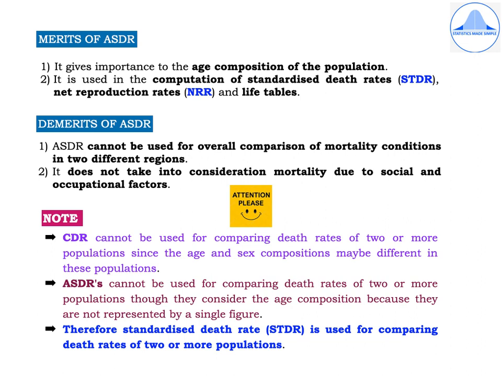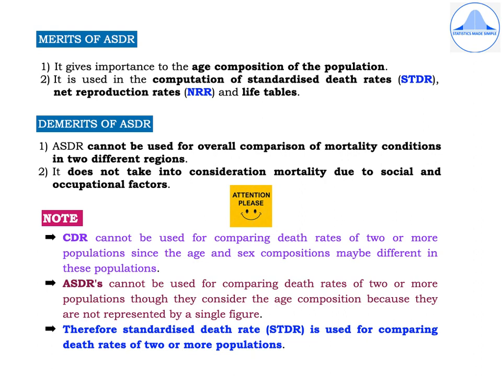Some of the demerits of ASDR are: the first one, ASDR cannot be used for overall comparison of mortality conditions in two different regions. Second, it does not take into consideration mortality due to social and occupational factors.